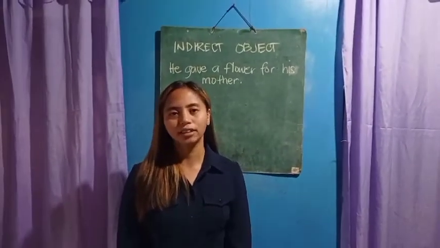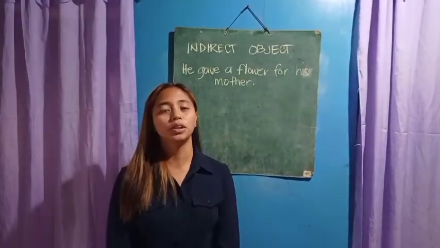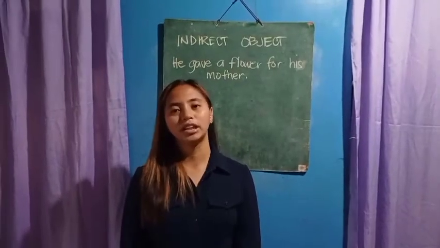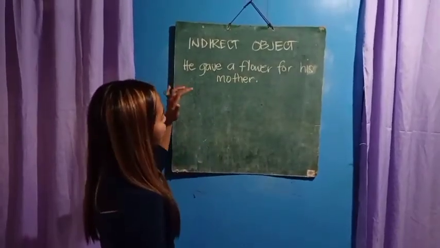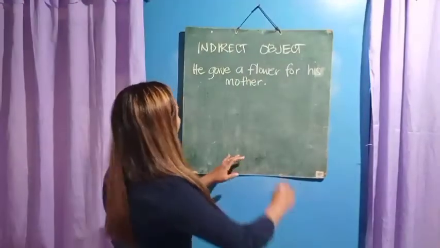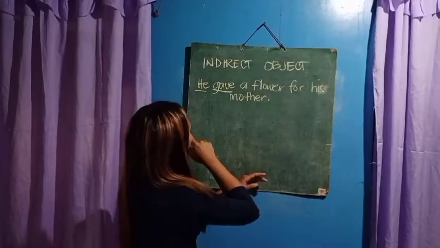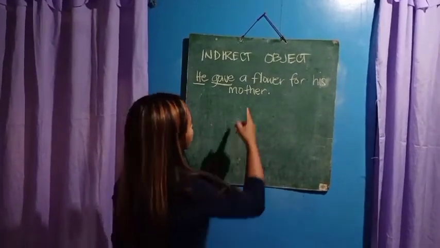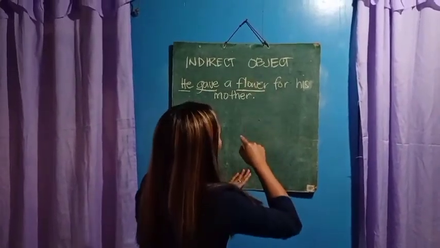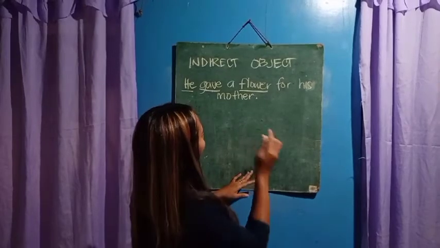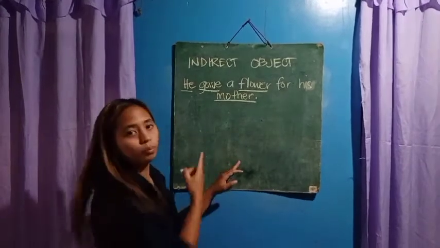So next is the indirect object. An indirect object is an object that represents a person or thing that receives the action done by the direct object. So in this sentence, he gave a flower for his mother. He is the subject, and gave is the verb. He gave what? The flower. So therefore, the flower is the direct object. And then, he gave a flower for whom? For his mother. So therefore, the mother here is the indirect object.